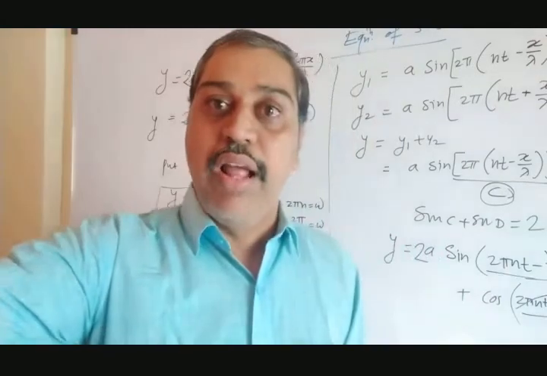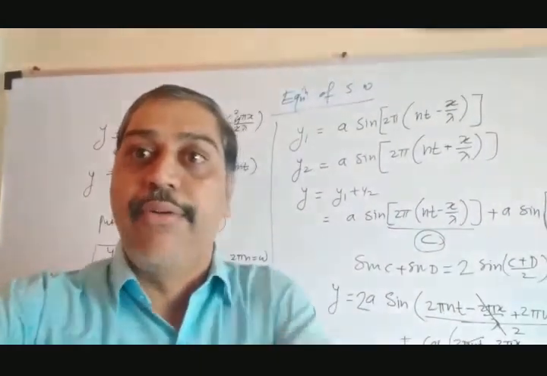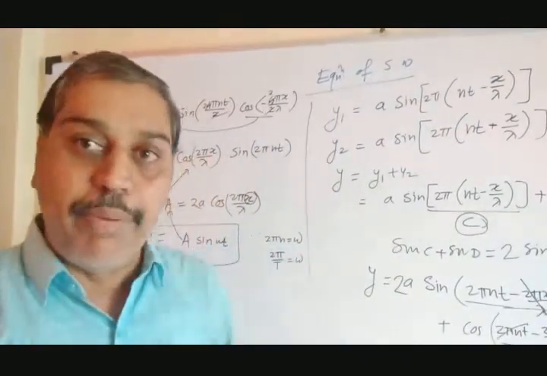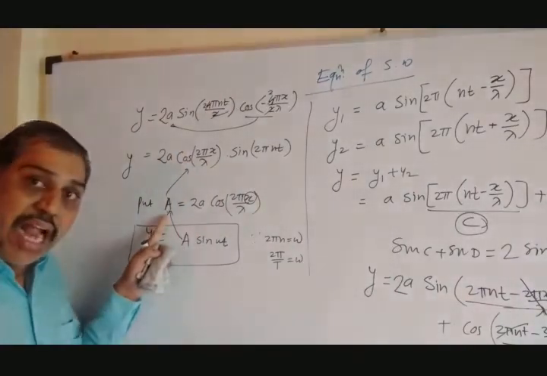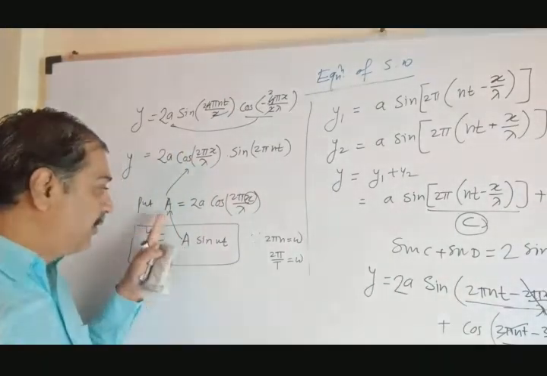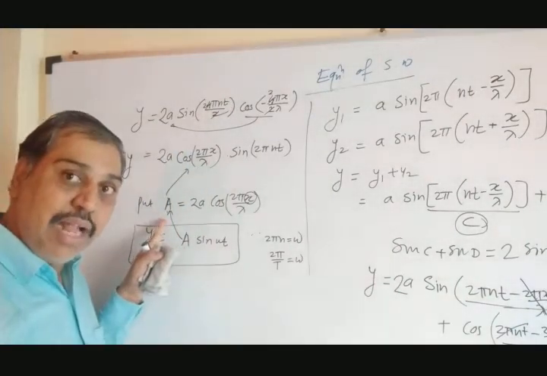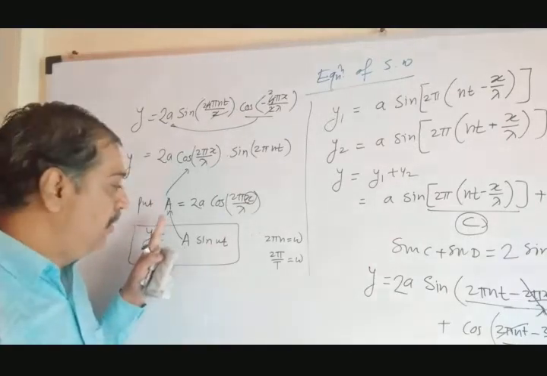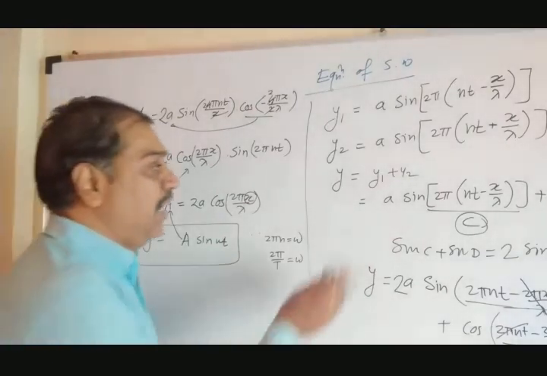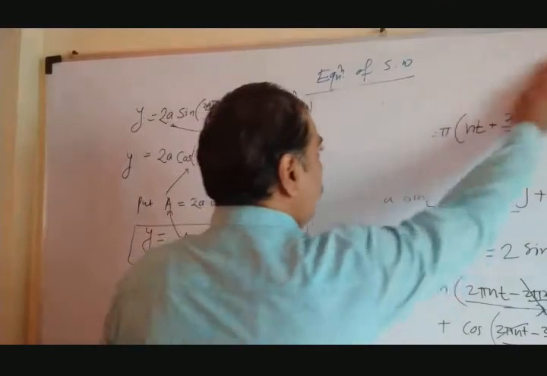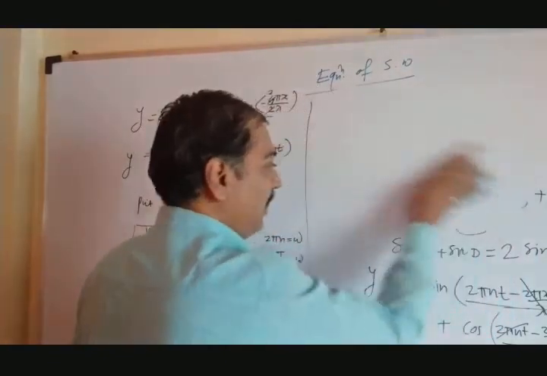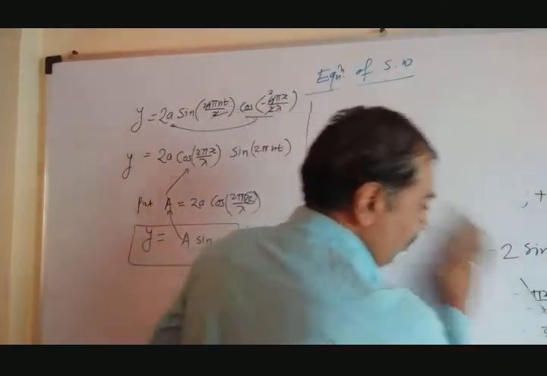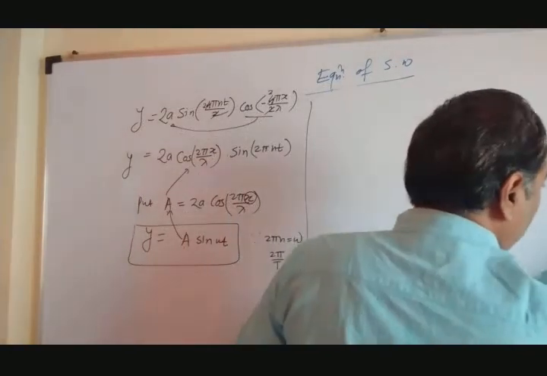The condition for node and antinode we have to derive from the equation of amplitude here. Because for an antinode, amplitude is maximum, means A is maximum. At a node, amplitude is 0, means A is 0. Accordingly, we have to derive the condition. So let's go to those conditions now. What are the conditions for formation of node and antinode in a stationary wave?